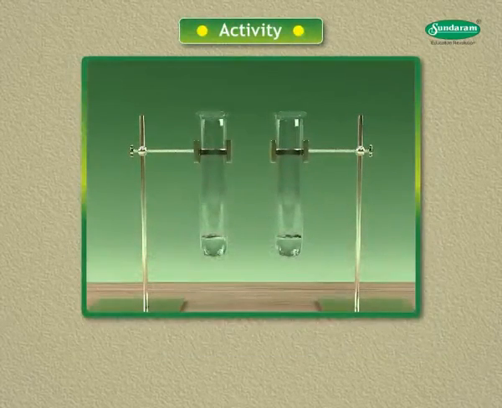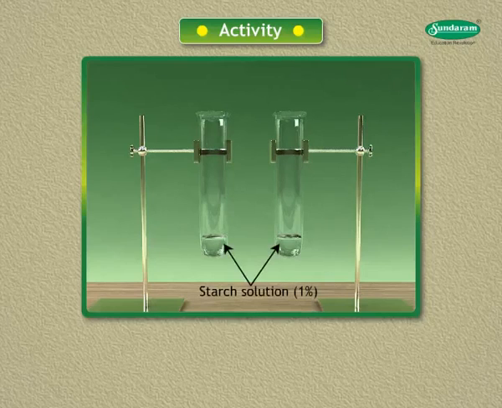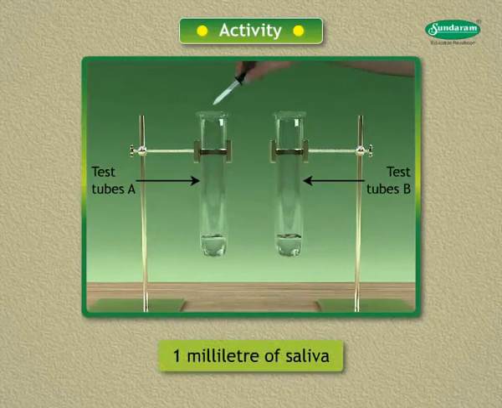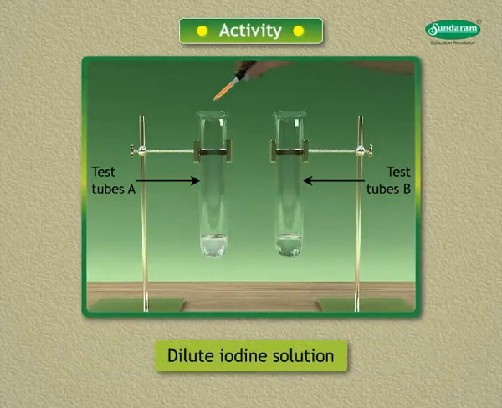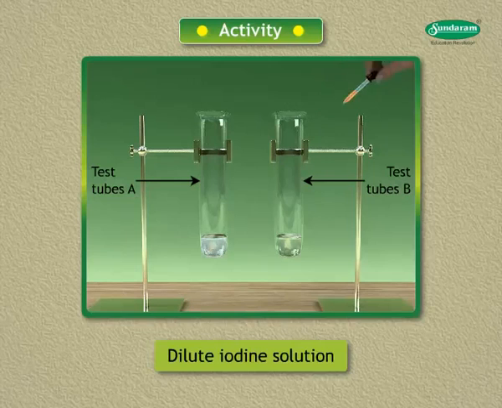Let us perform this activity. Take 1 milliliter of 1% starch solution in 2 test tubes A and B. Add 1 milliliter of saliva to test tube A. Leave both the test tubes undisturbed for 20 to 30 minutes. Now add a few drops of dilute iodine solution to the test tubes.